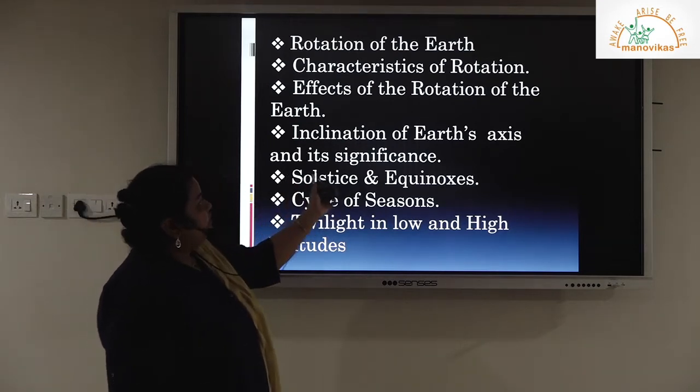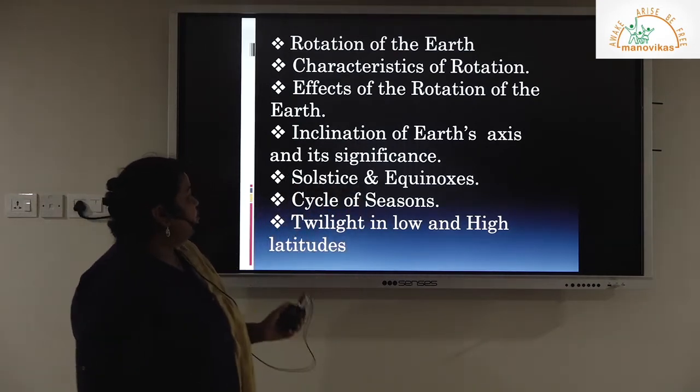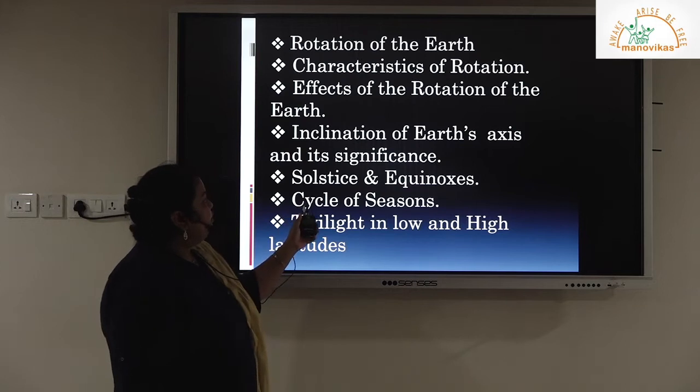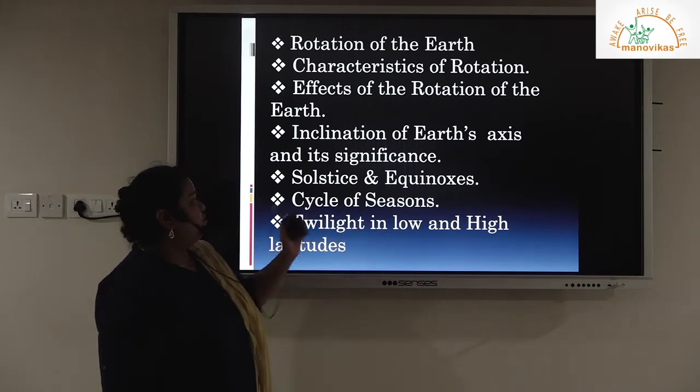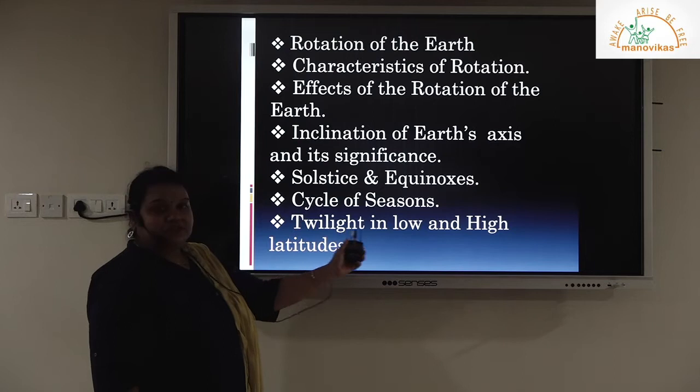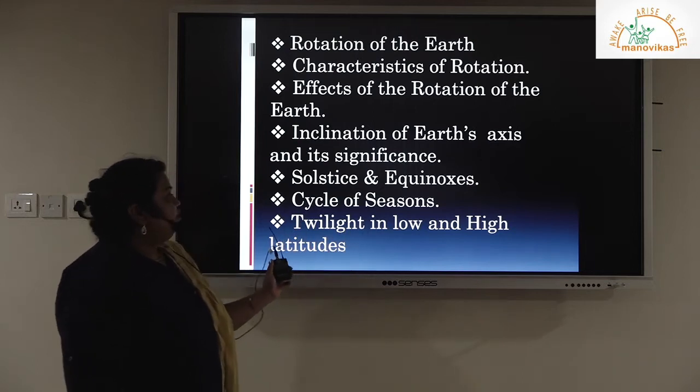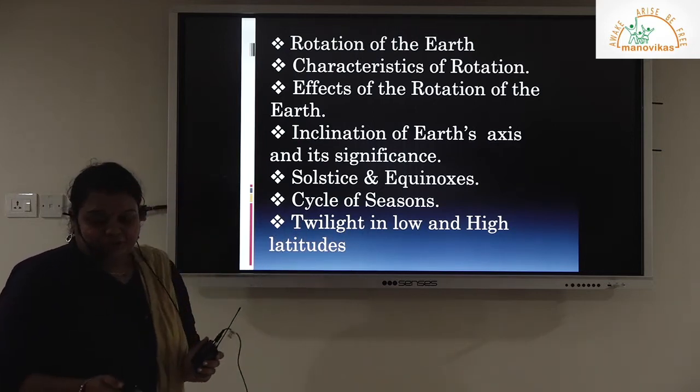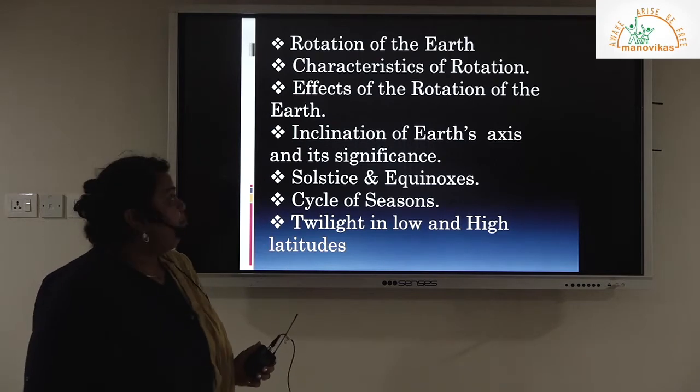We'll speak about inclination of the earth's axis and its significance. We'll check what you understand with the terms solstice and equinoxes. We'll check the cycle of seasons, and we'll check twilight in low and high latitudes. Okay, this is what we are going to cover for today.